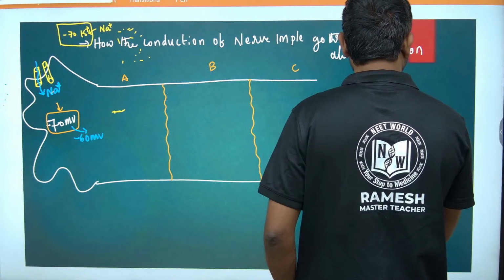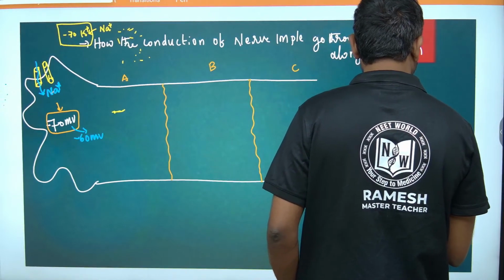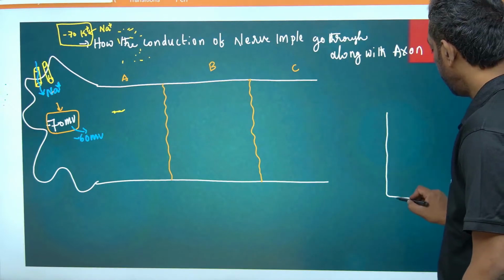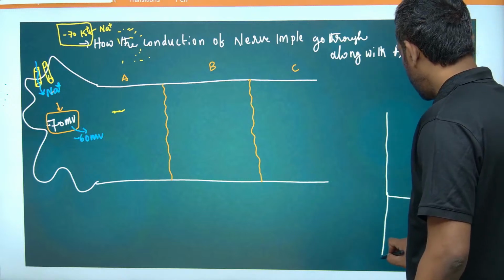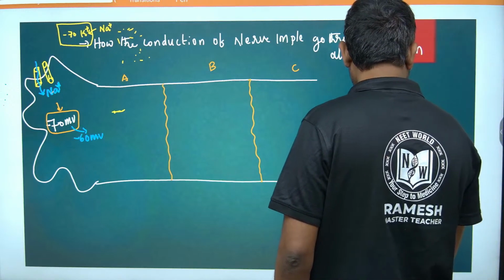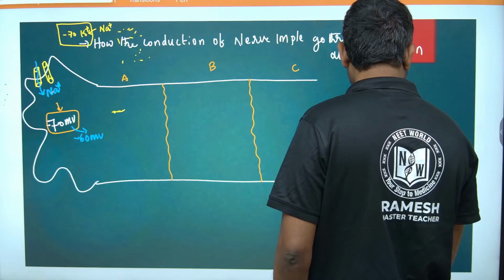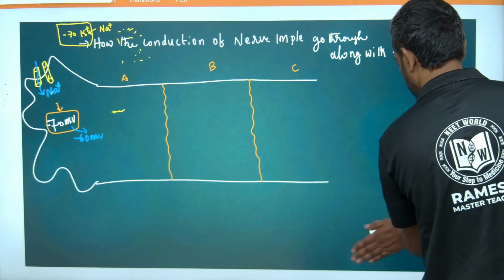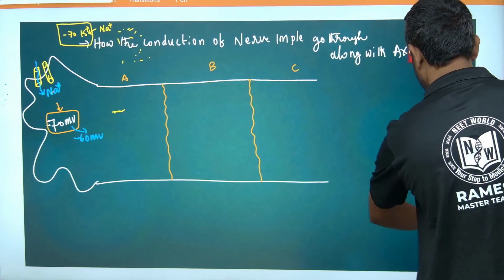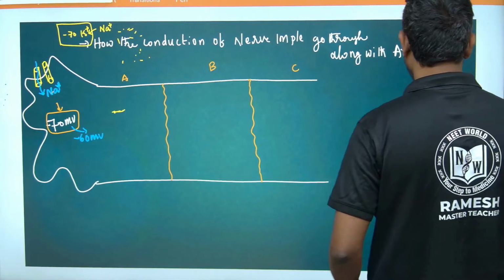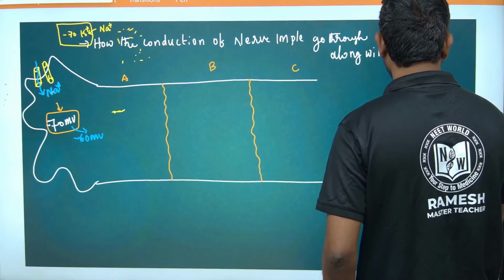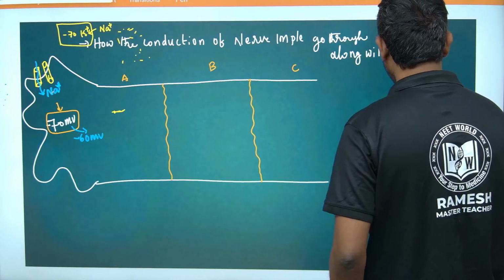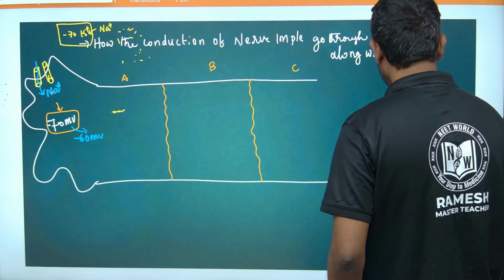Okay, guys, this is the graph. This is 0, and this is minus 70.